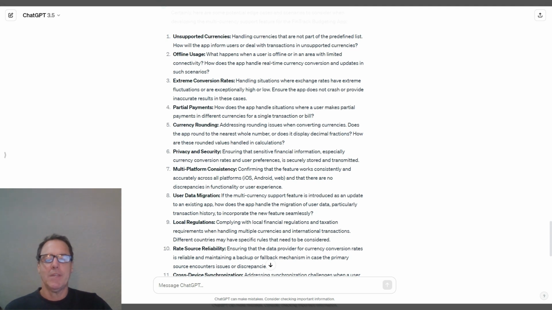And in this case, we've even been able to type in a prompt for some edge cases. A lot of times it's difficult to think of all the edge cases for stories. Why not ask ChatGPT for some ideas? Of course, you need to go back and validate these as edge cases, but I think that they've given us quite a few good edge cases to consider.